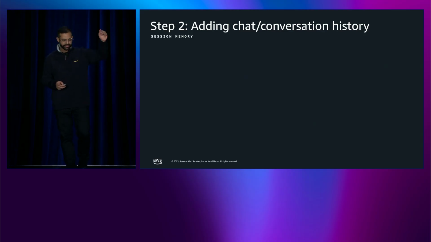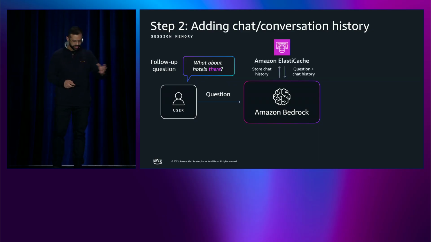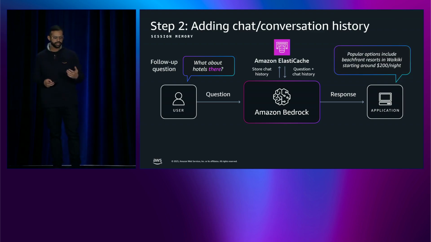Step two is adding that conversation history or chat history. Now, ElastiCache is our layer to store that conversation history. So when this query arrives, which is a follow-up, I'm not asking my previous question. It's what about hotels there? It's assumed that ElastiCache now has the previous context, and it can supply that context to my prompt, which will again give me a tailored response.